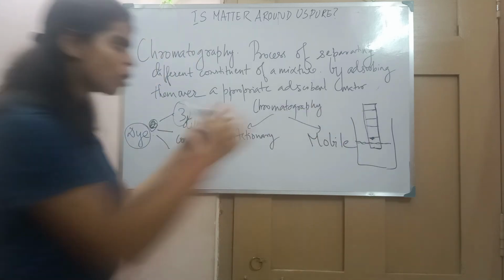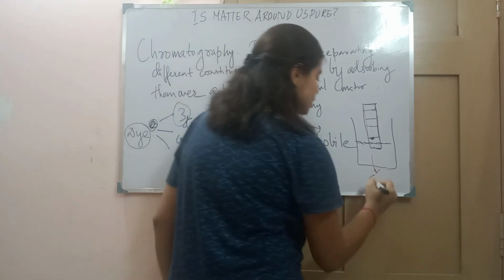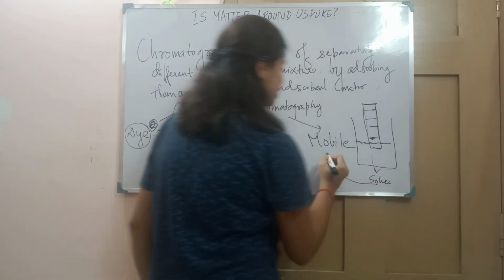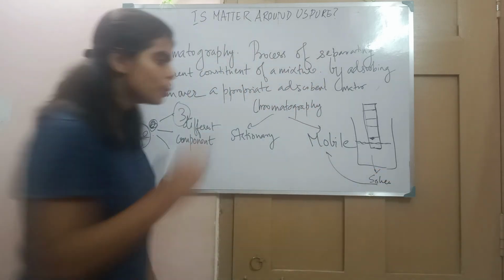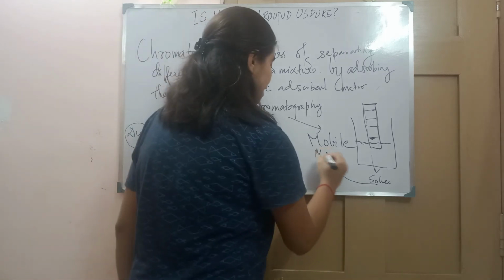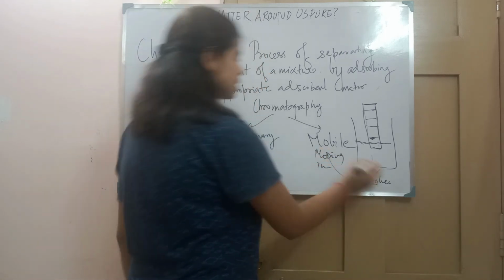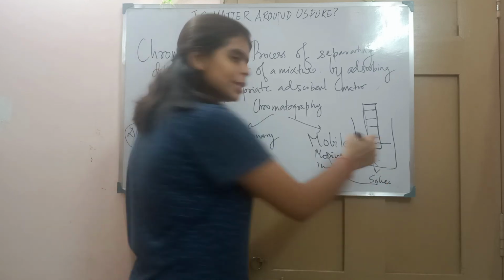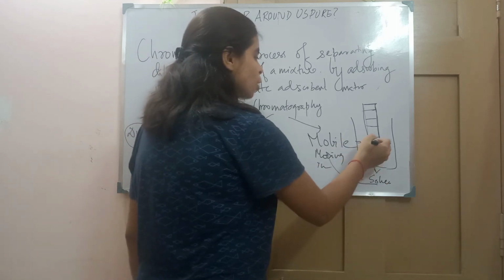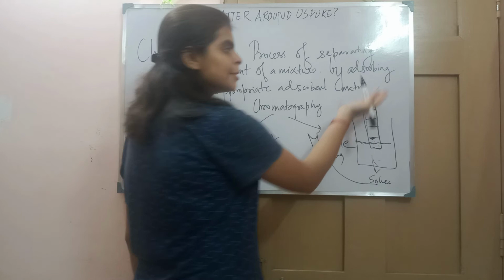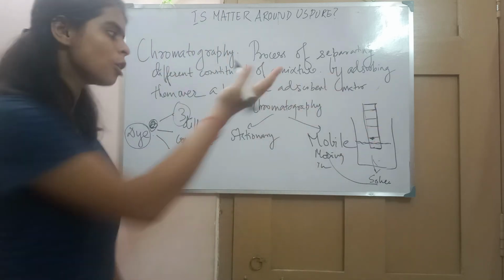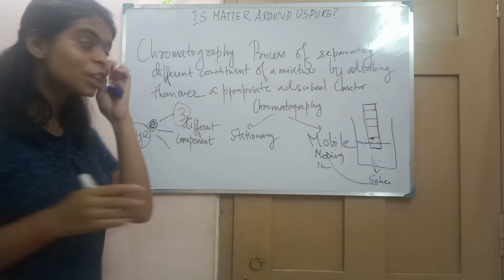And you know what this solvent and this paper are called? This solvent is actually the mobile phase. Mobile means what? Moving, right? Now tell me, which is moving? The solvent is moving, isn't it? It is getting absorbed on the paper and rising up, that means the solvent is moving. And which is stationary?